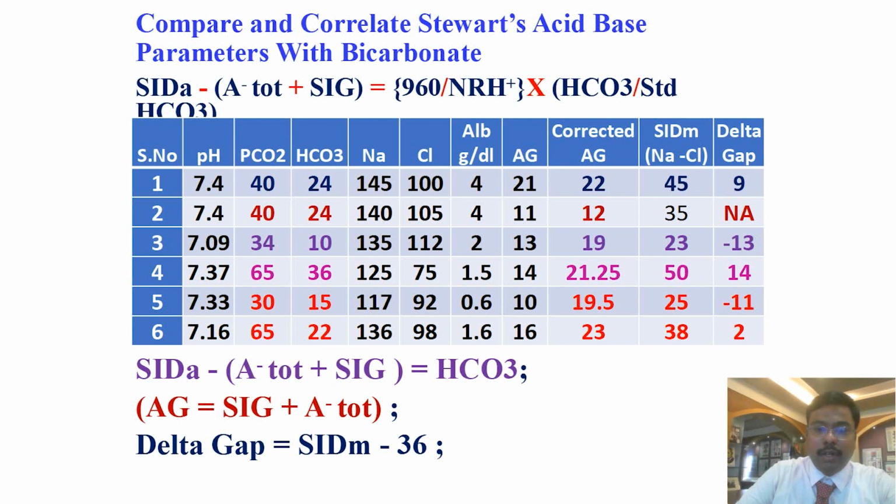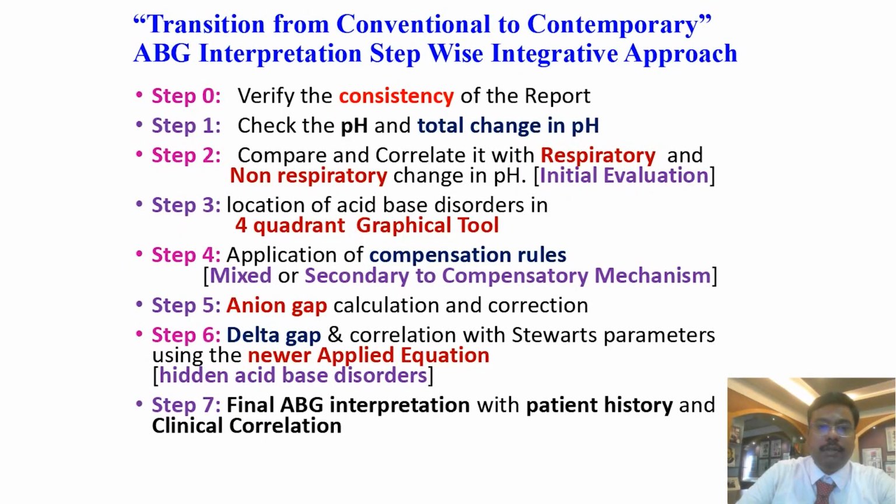Similarly, the anion gap will be normal if you don't correct it for albumin concentration, because anion gap is equal to strong ion gap plus ATOT. The ATOT denotes the concentration of weak acids, mainly albumin. So if the albumin concentration is very low, the unmeasured ions concentration will be missed. So it will be masked. So we have to correct it for the serum albumin concentration.